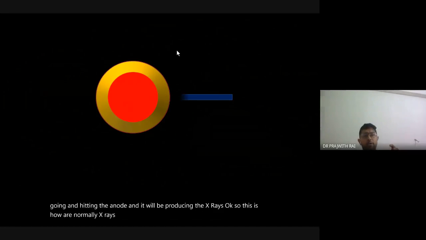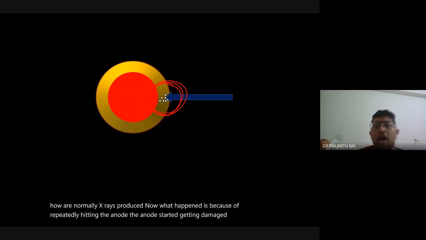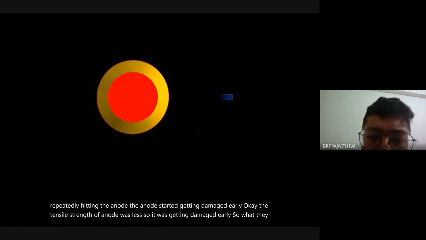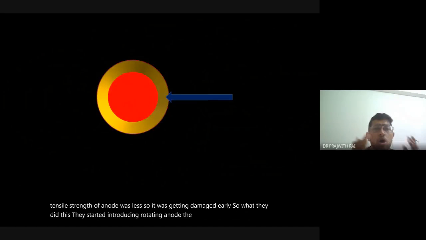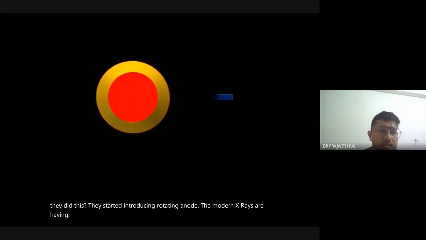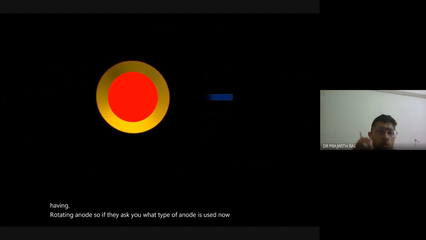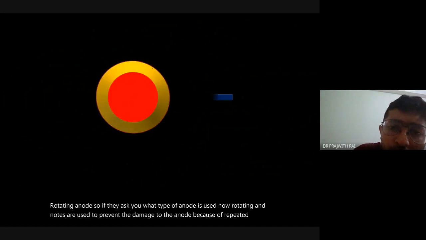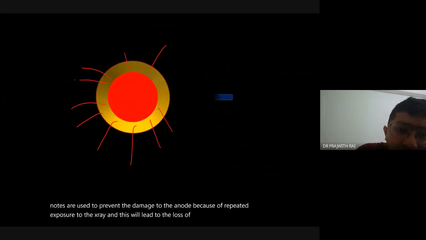Now what happened is, because of repeatedly being hit, the anode started getting damaged early. The tensile strength of the anode was less, so it was getting damaged early. So they started introducing a rotating anode. The modern X-rays have a rotating anode. So if they ask you what type of anode is used, rotating anodes are used to prevent damage to the anode because of repeated exposure, and this leads to loss of the heat which is produced as radiation.